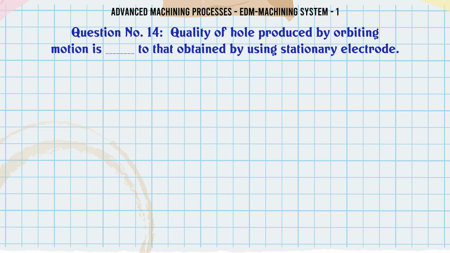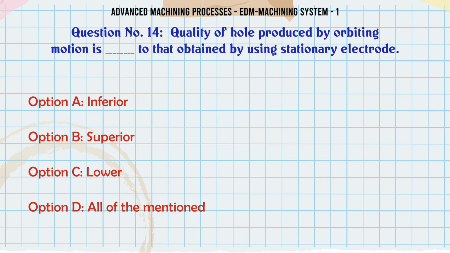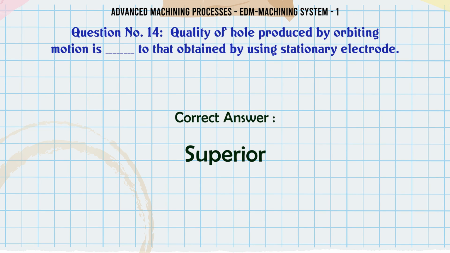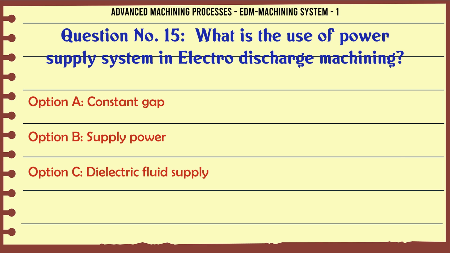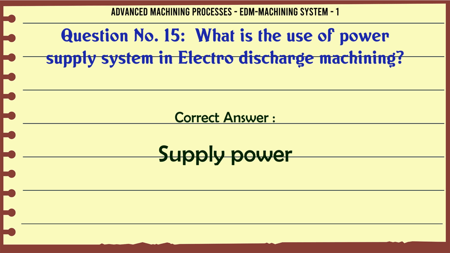Quality of hole produced by orbiting motion is to that obtained by using stationary electrode. A. Inferior, B. Superior, C. Lower, D. All of the mentioned. The correct answer is superior. What is the use of power supply system in electro discharge machining? A. Constant gap, B. Supply power, C. Dielectric fluid supply, D. Workpiece holding. The correct answer is supply power.